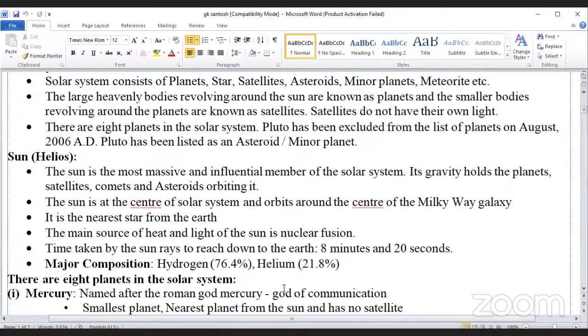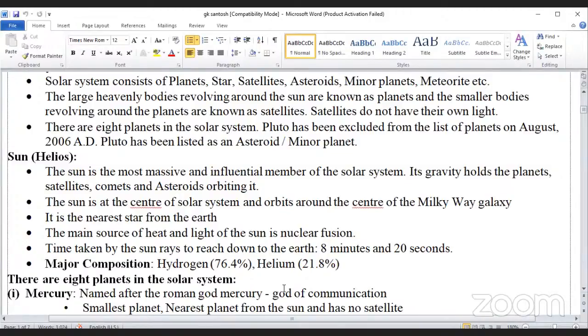The main source of heat and light of the Sun is nuclear fusion. It takes 8 minutes and 20 seconds for the sun's rays to reach the Earth. Major composition: hydrogen 76.4% and helium 21.8%.